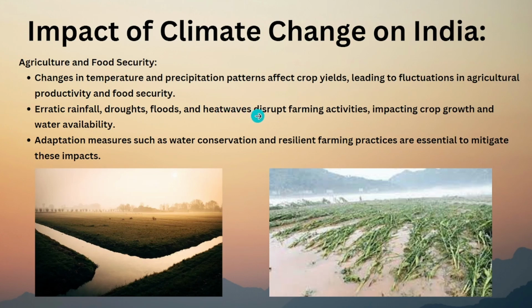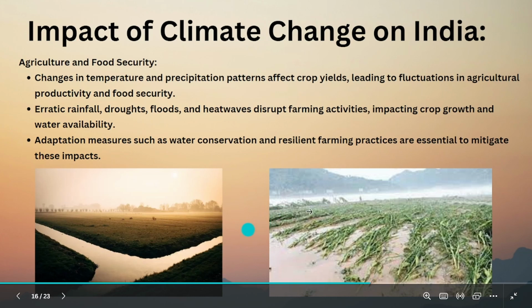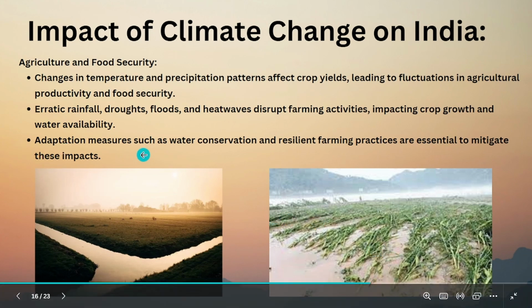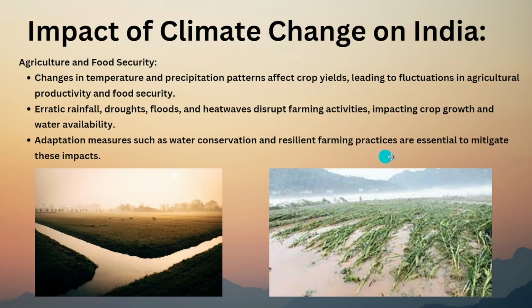Heat waves mean the winds will be so hot that they disrupt farming activities, impacting crop growth and water availability. So the crops will also get destroyed. Even if there is less crop growth and less rainfall, the water will also get affected. From water only crops will grow, right? So adaptation measures such as water conservation and resilient farming practices are essential to mitigate this impact.